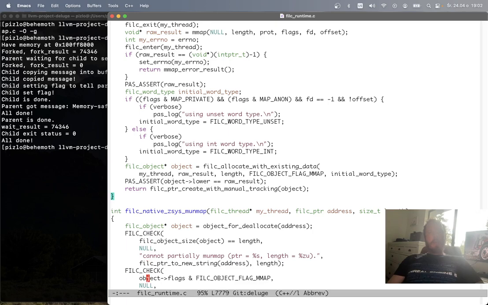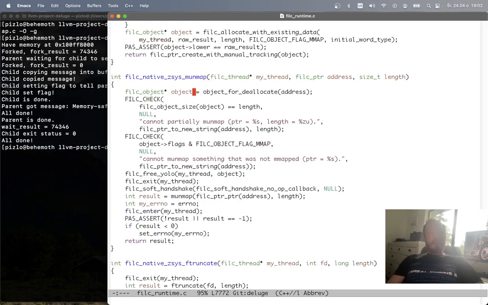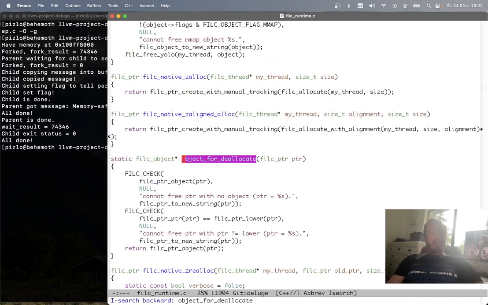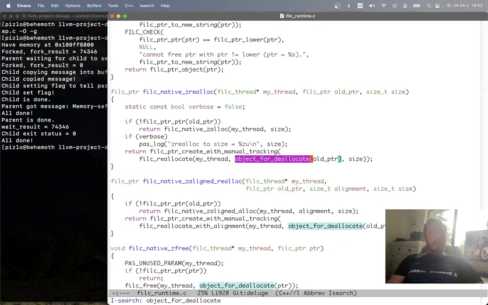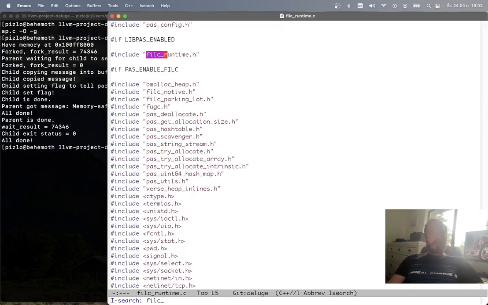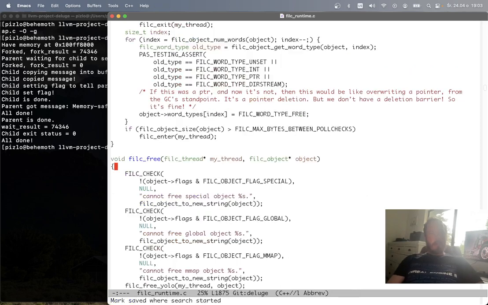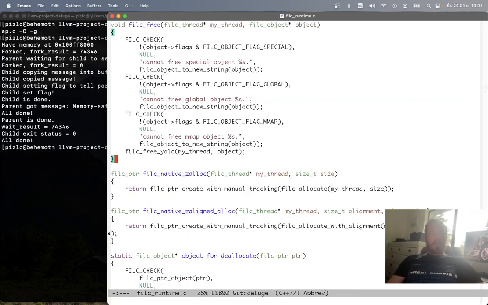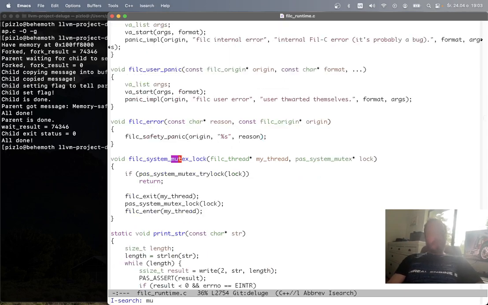And then on the munmap side, this is actually kind of interesting. First of all, I call the object for deallocate helper, which my free implementation also uses. So this checks that you're going to deallocate a non-null pointer, and that the pointer points to the lower bound of its capability. And by the way, I also said that the normal Fil-C free call now checks that you can't free an mmap. So if you try to free an mmap, it won't let you, just as an additional safety guarantee. So let's go back to munmap here.